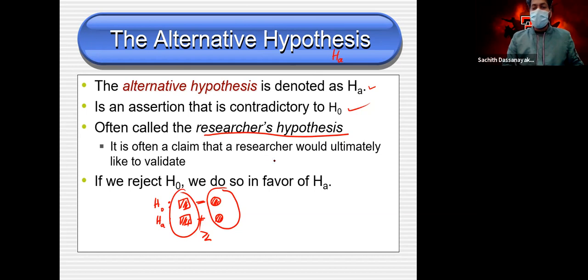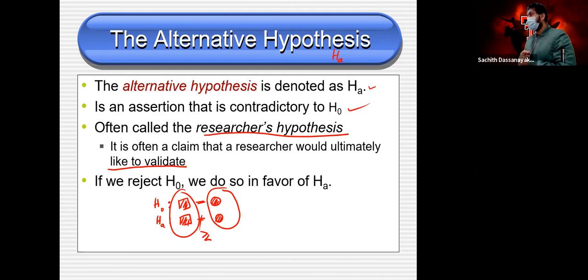It is often the claim that the researcher would ultimately like to validate. What I need to check goes to the alternative hypothesis. So once you read the question, you should be able to understand what the researchers need to check in the question.